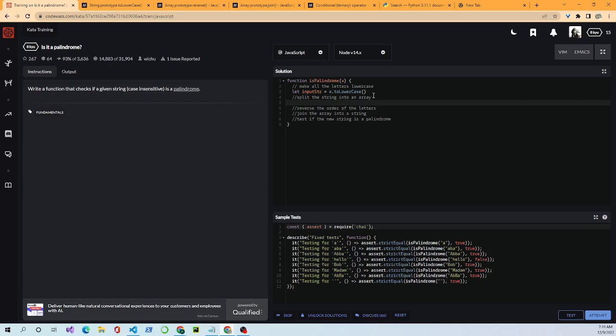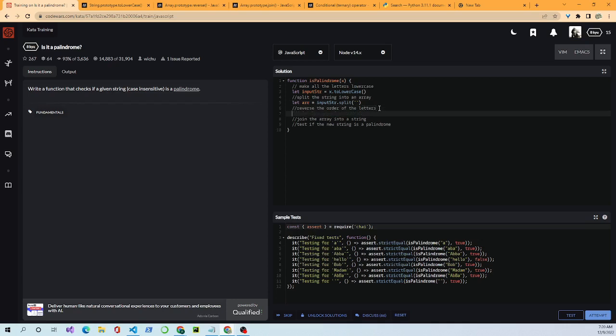We would split it. Let arr equal inputStr.split. Notice inside the parentheses there's quotation marks, one space apart. That means it'll break the string down into separate letters.